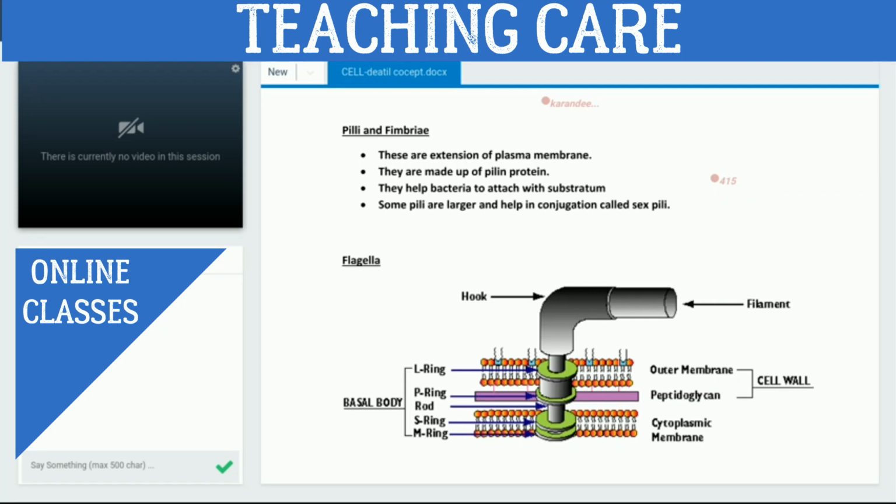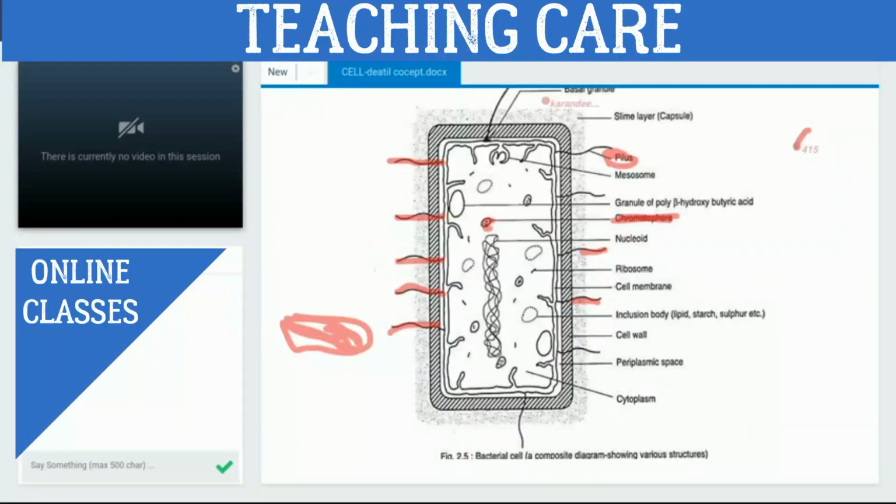With the help of the sex pilus, both bacteria are attached and the genetic material of one bacterium goes into another bacterium. Right? So in the pili section, we have studied about conjugation.